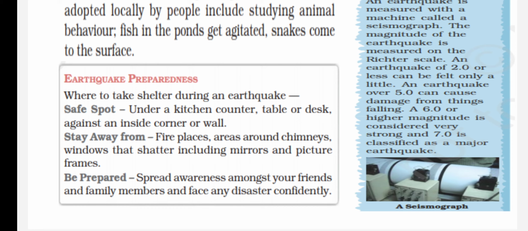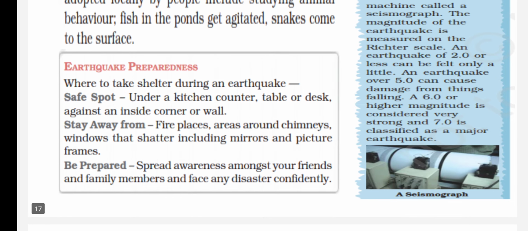How, children? Let's see. Where to take shelter during an earthquake? Where do we have to take shelter, children? First one, a safe spot. You need to find a safe spot to keep yourself safe. So under a kitchen counter, counter means what, children? Slab or table or desk. Under those you can take shelter, or inside a corner wall also. Next, you have to be away from fireplaces and areas around chimneys because they fall down. And windows also, because the mirrors in the windows may break and cause you some harm.